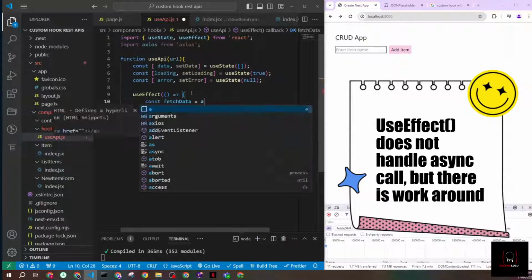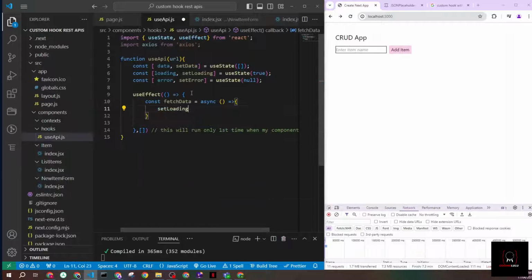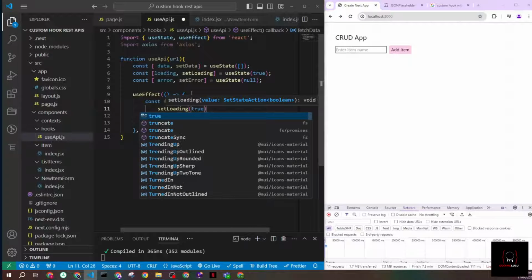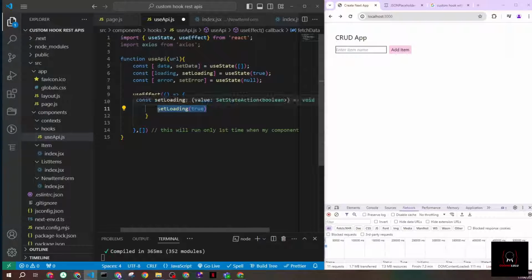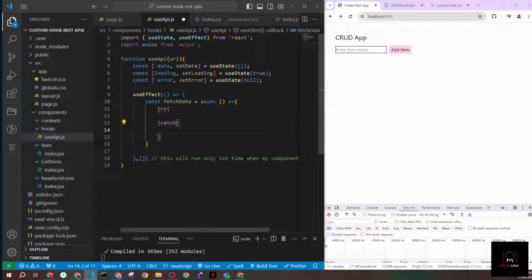Okay, async. So this function will be asynchronous, and when this function is triggered, the first thing I want to do is set loading to true, which I actually already did by default, so I don't need this line anymore. That's one line down. Try catch block, so if there's any error, I can catch it. Now here, I will trigger my API.